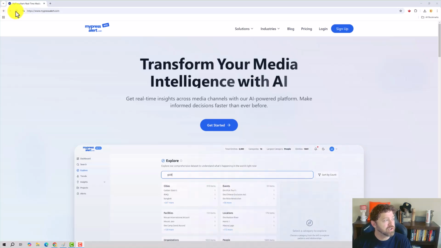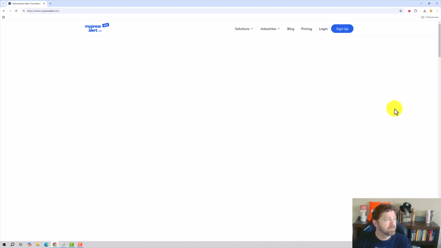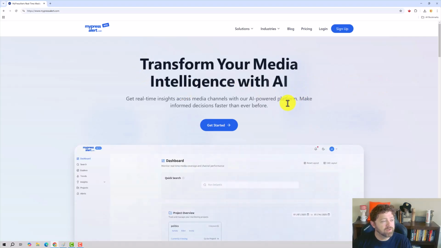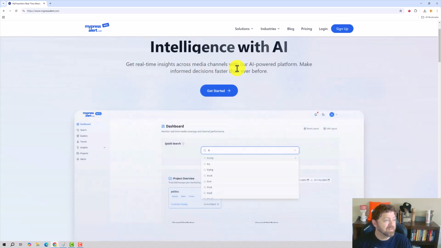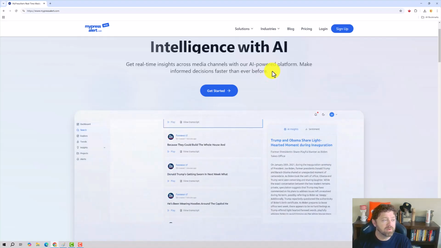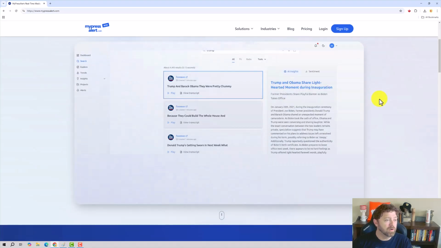Let me go ahead and refresh the homepage here so you can see what that looks like when it loads. Here we go. So they say transform your media intelligence with AI. Looks like the G's cut a little bit there. Get real-time insights across media channels with our AI-powered platform. Make informed decisions faster than ever before.